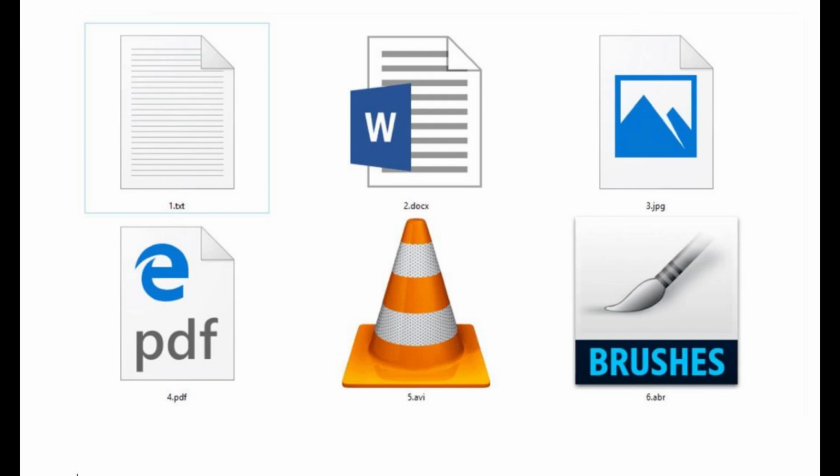Can file formats store metadata? Yes, many file formats support the inclusion of metadata, which provides additional information about the file. Metadata can include details such as the author, creation date, location, keywords, and more. Examples of file formats that can store metadata include image formats like Joint Photographic Experts Group, JPEG, and Tagged Image File Format, TIFF, document formats like portable document format, PDF, and DOCX, and audio formats like MPEG Audio Layer 3, MP3.